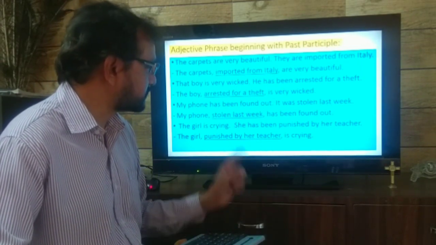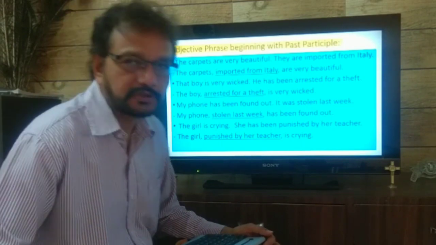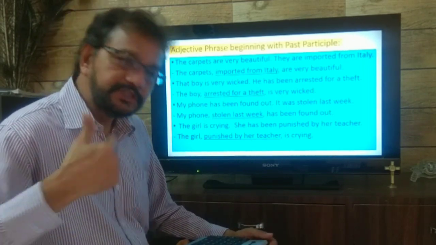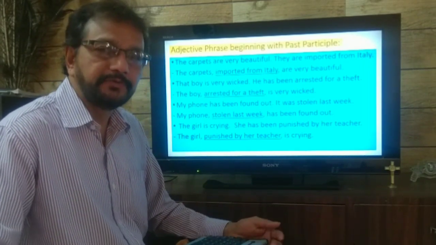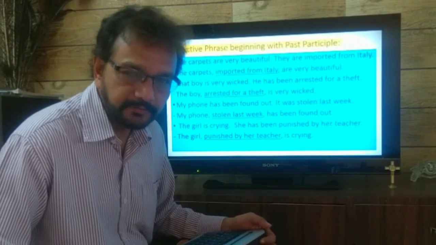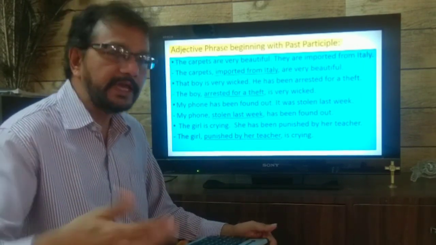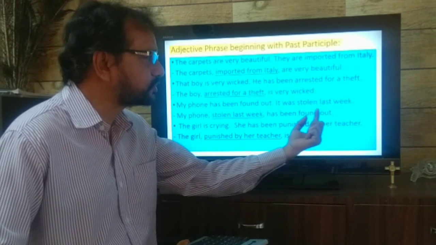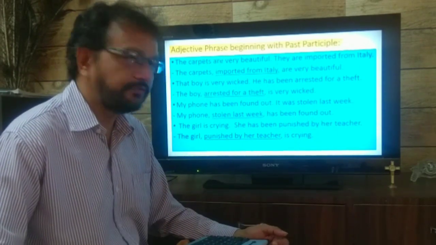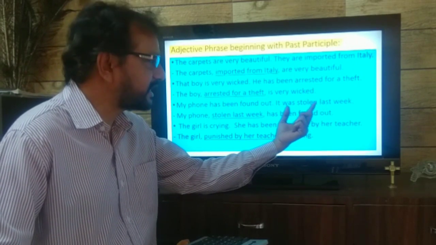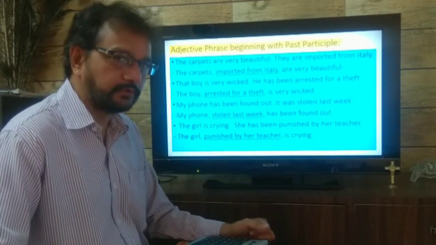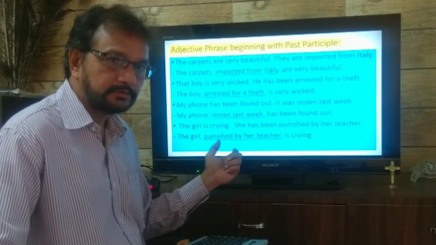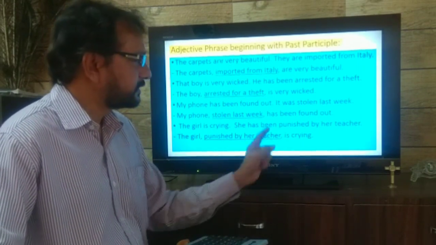Now let's see one more sentence. My phone has been found out. I had lost my phone last week, but it has been found out. Simply, if I come to you and tell you my phone has been found out, then you will have a question: when did I lose my phone, or which phone am I talking about? You may have some questions. So I have to add one more sentence here. It was stolen last week. Okay, now it's clear. Which phone? Here this sentence gives you more information about my phone. Let's join these two sentences. My phone, stolen last week, has been found out.